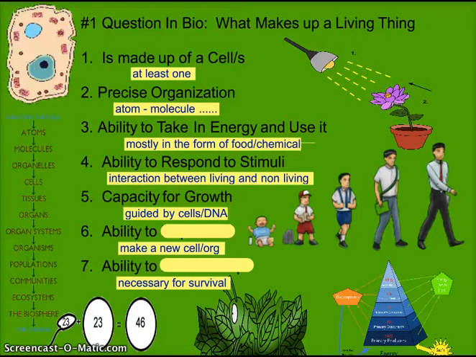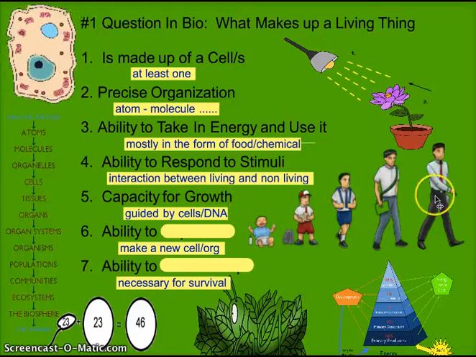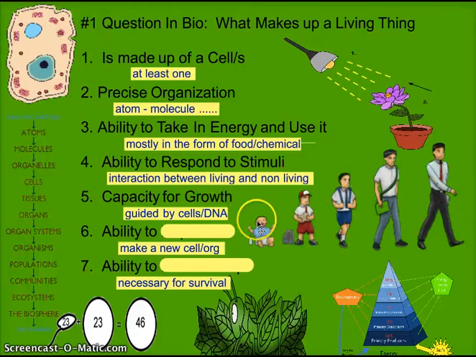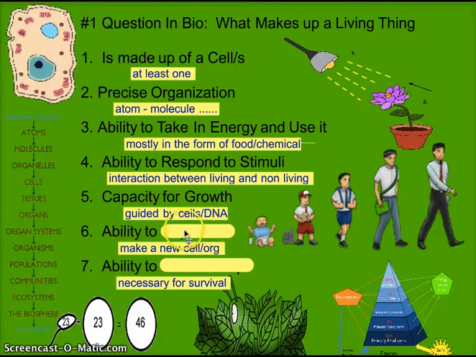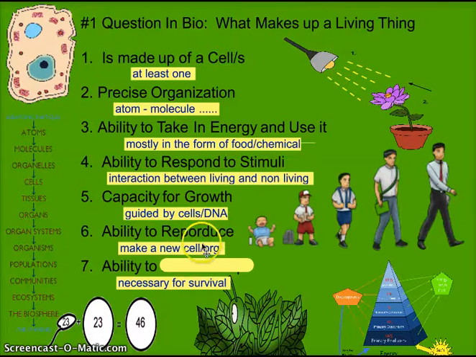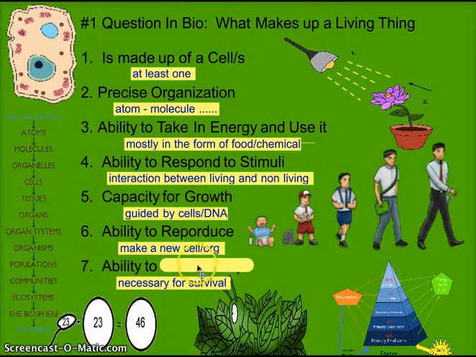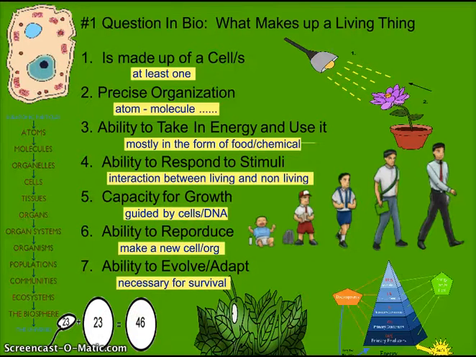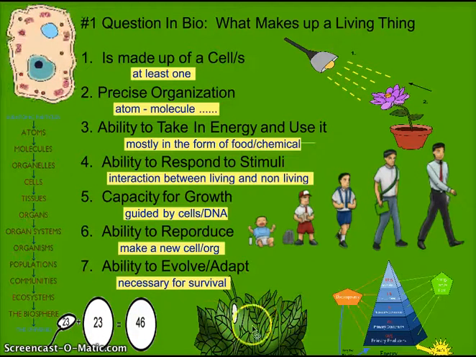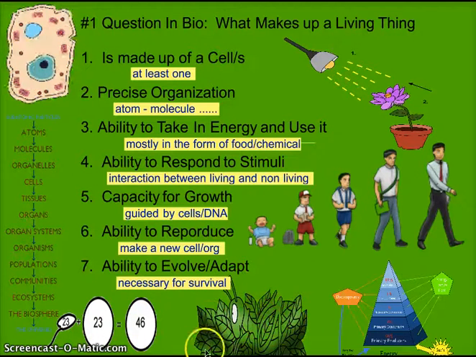Capacity for growth. This growth is guided by cells, as demonstrated in this picture. We grow because our cells replicate, which is the next one. Ability to reproduce. All organisms must be able to produce offspring. And lastly, ability to evolve or adapt. Here I'm showing you a picture of camouflage.